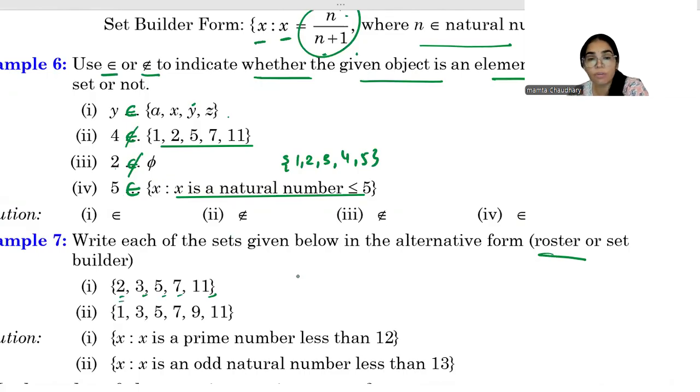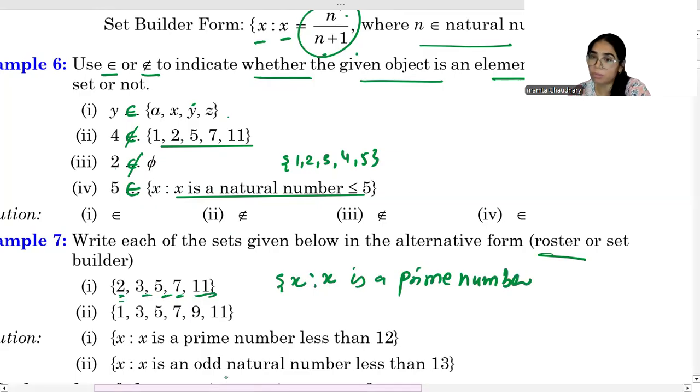In set builder form, X, where X is a prime number. Until 11 only we can see prime numbers. So X is a prime number less than or equal to 11, or less than 12.